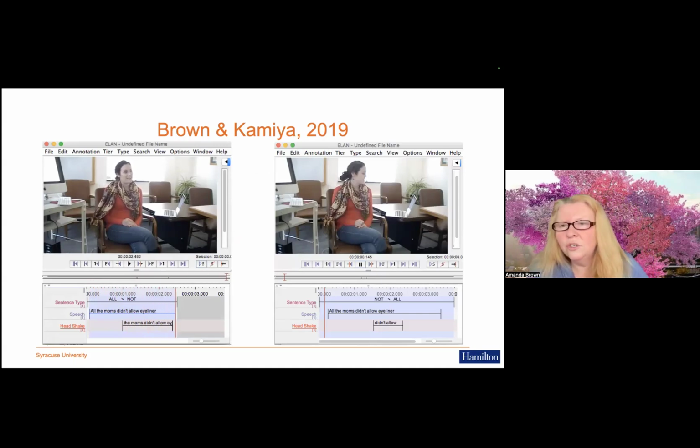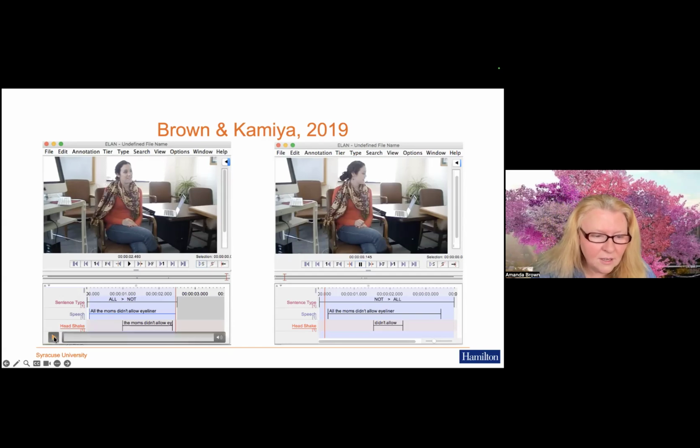You'll also see a shoulder shrug there, which we did not code for. This work, as you all know, is extraordinarily labor intensive, even more if you're dealing with the sentence level. So we looked at hand gestures and head movements. We didn't look at shoulder shrugs, but there is certainly one there. I'll play it again if I can.